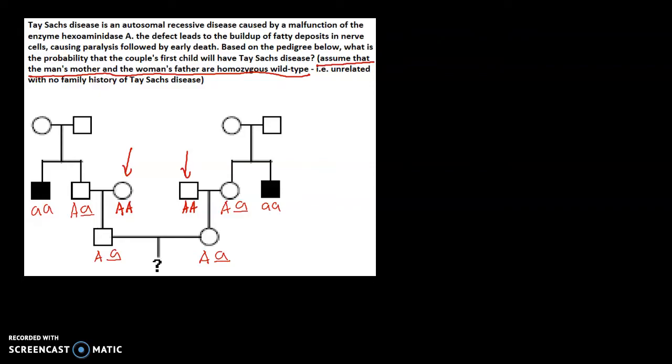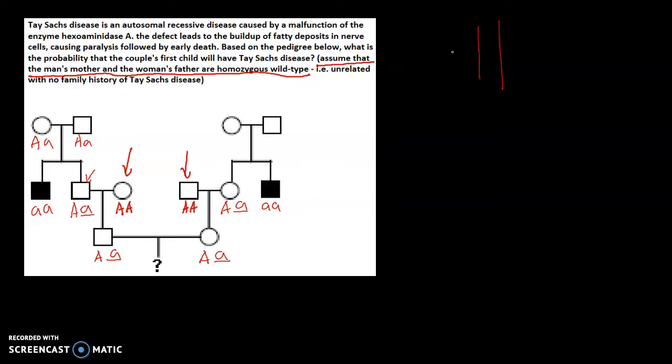Another key element that we need to know is the probability that each one of them will have the genotype. Let's start with the man's father. First thing to do is to make a cross between the parents here. The parents are actually carriers because one of their children is affected by the disease.